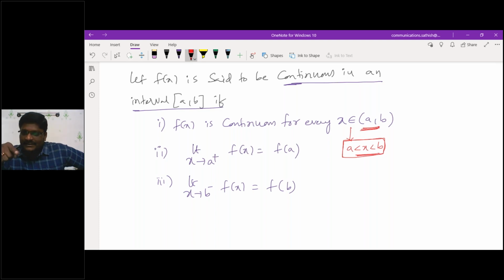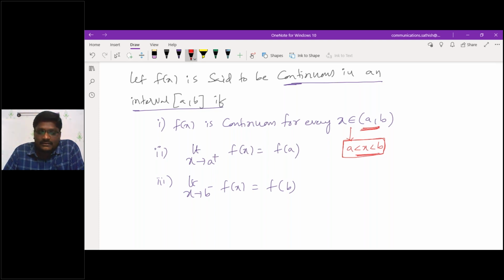More than a, it must satisfy f of a. Less than b, it must satisfy f of b. Then I can call it as what? Yeah, within an interval itself, you can take the left limit and right limit only. Left limit and right limit only, or not? Left limit means 0 minus. Right limit means 0 plus only you will calculate it.